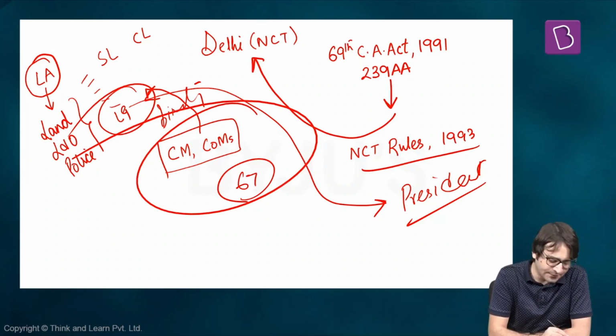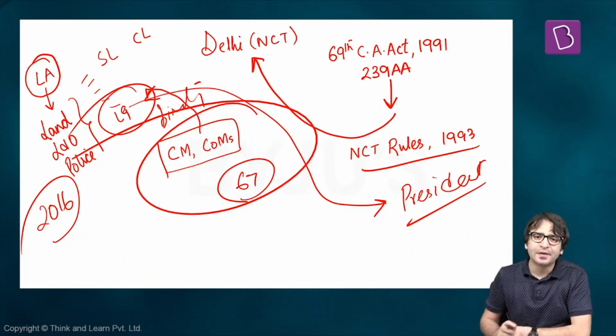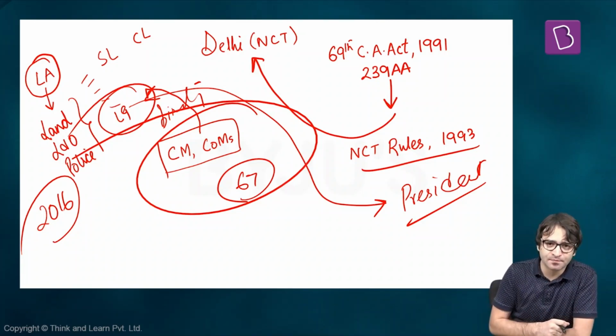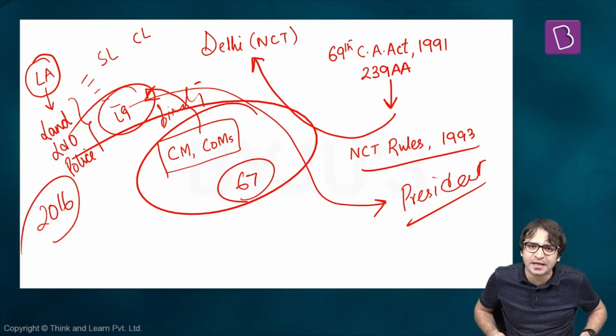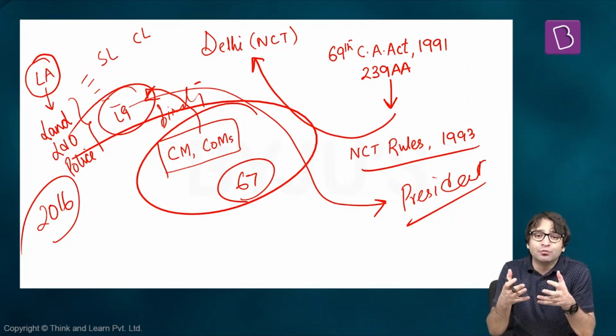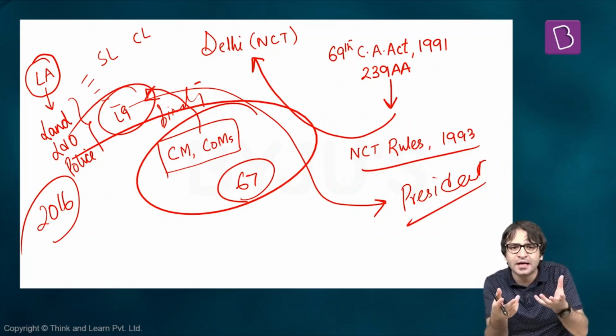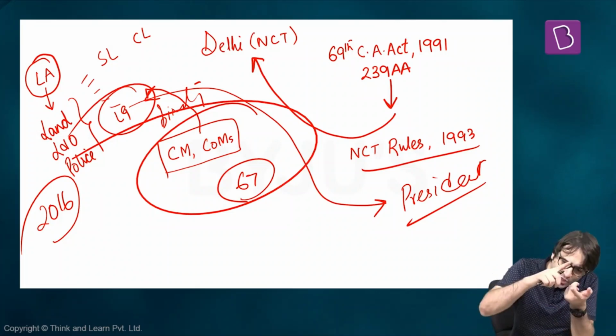That went to the court. Delhi High Court, the year was 2016, and it was a big blow to Arvind Kejriwal and his government. In one single go, 18 million votes were rendered useless. Because when 18 million votes were polled in the 2015 legislative assembly elections in Delhi, people overwhelmingly voted for the Aam Aadmi Party government. 67 seats out of 70, the people in Delhi woke to a peculiar situation. And they realized that the individual whom we have elected has no role, no power, no authority. The real authority is with an unelected lieutenant governor who is only accountable to the president of India.